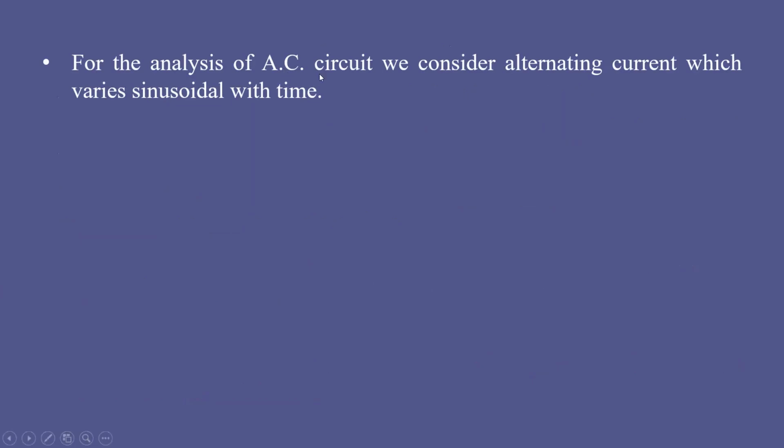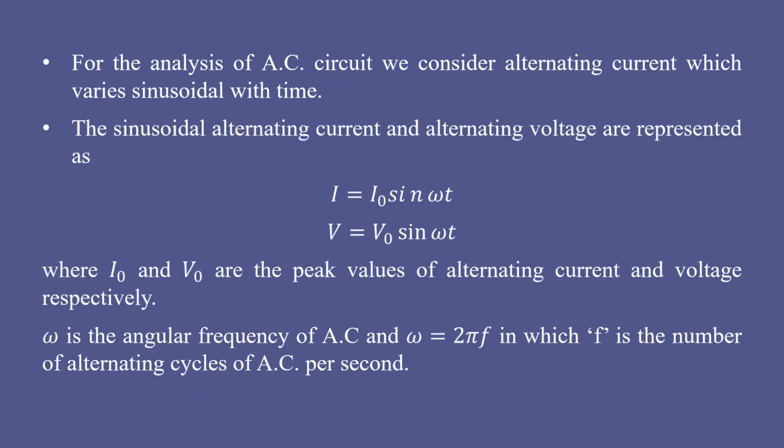For the analysis of AC circuits, we consider alternating current which varies sinusoidally with time. So it is considered to be a sinusoidal wave. Mathematically, we can represent the sinusoidal alternating current and alternating voltage as I equals I naught sine omega t, and V equals V naught sine omega t. Remember, both current and voltage vary with time, because current and voltage are directly proportional. As voltage increases, current also increases. Because of that, current and voltage vary with time together.